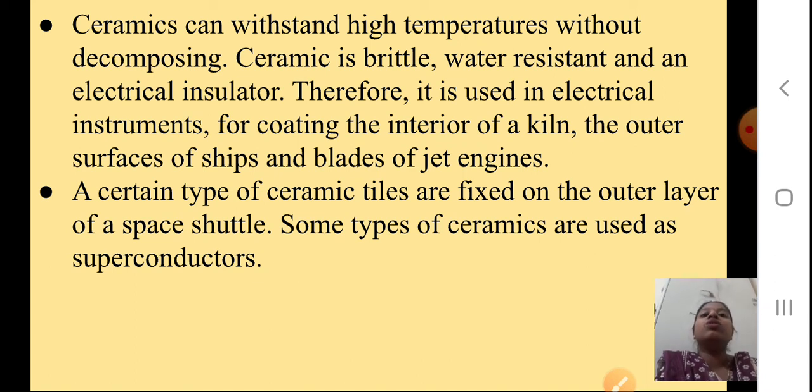Okay, students. So this was the last part of this chapter, the ceramic part. As I told you, it is a theoretical part, and again I am telling you, please read all the points properly. At least 4 points you have to learn by heart, uses and harmful effects and all.